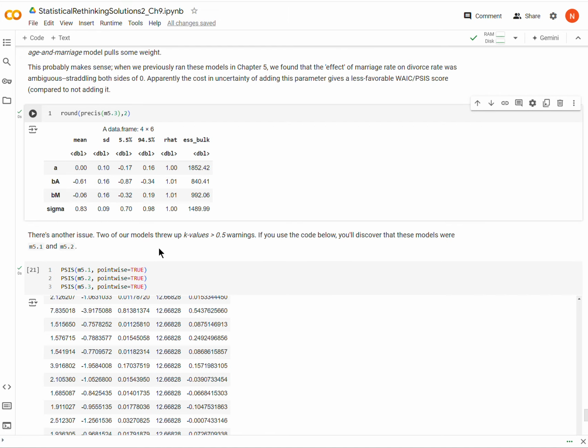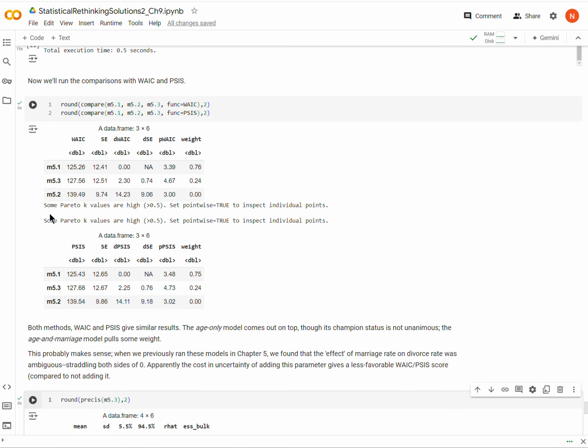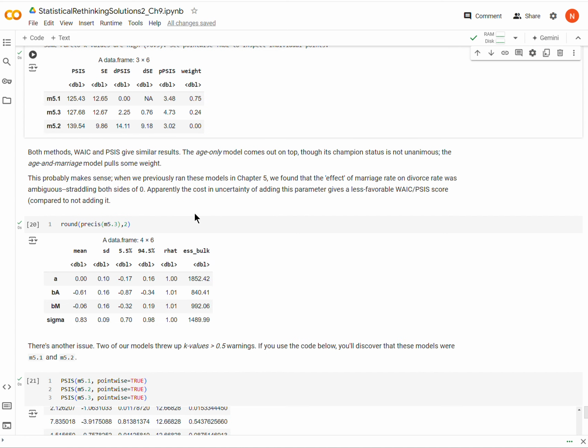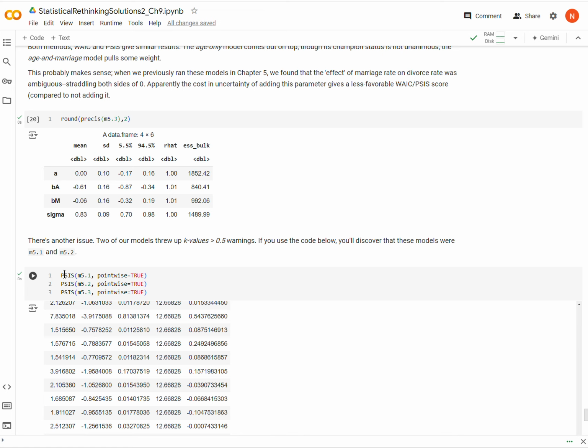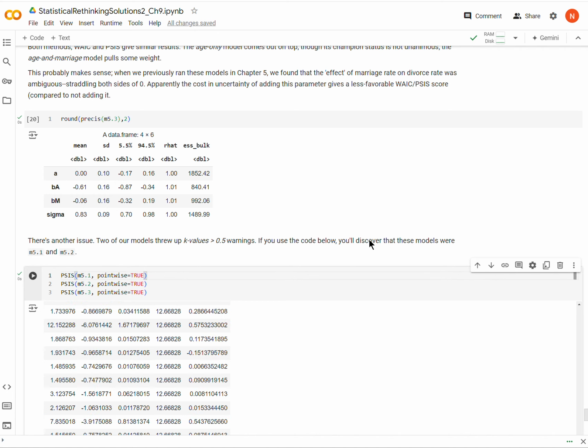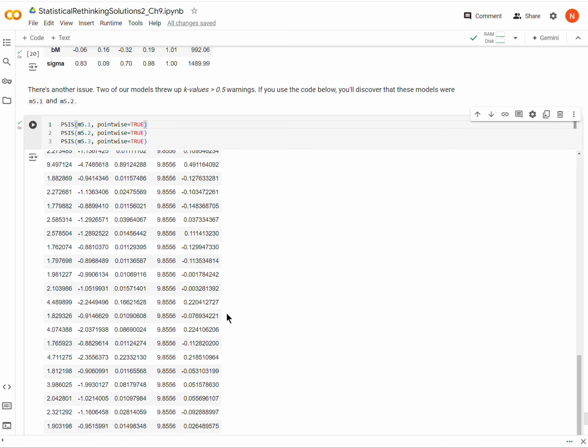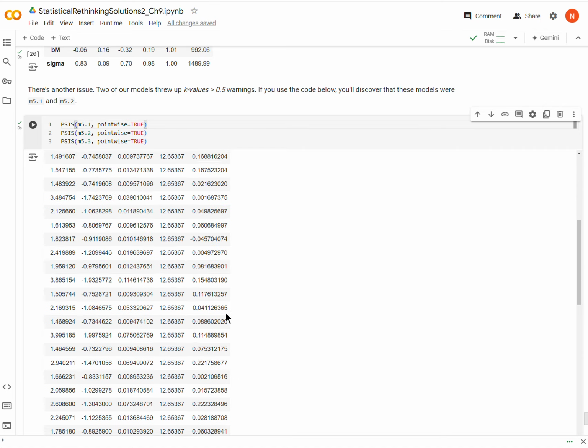Okay, so now there's also another issue here. If we go up here, we see that two of the models, when we ran PSIS on them, had K values that were greater than 0.5, okay? So if we run this code, PSIS, and then we have the three models, and we use pointwise=TRUE, we get the K values for every observation for each model, and there's a lot there, more than I really want to look at.